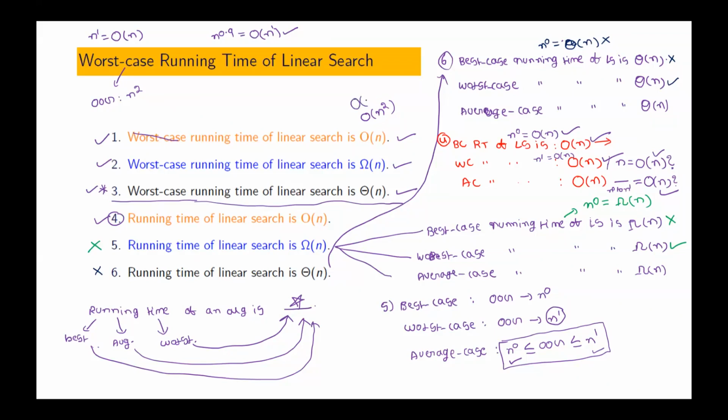If we want, we can even represent it as 2 power n also. Is it wrong? Definition wise, it is correct only. No, it is not wrong. But does anyone represent it something like this? Does any textbook write like this? No, sir, not required. Why? Because there are better bounds here. N is better. But does it mean that it is wrong? No, it is not wrong, but it is not that good a bound.